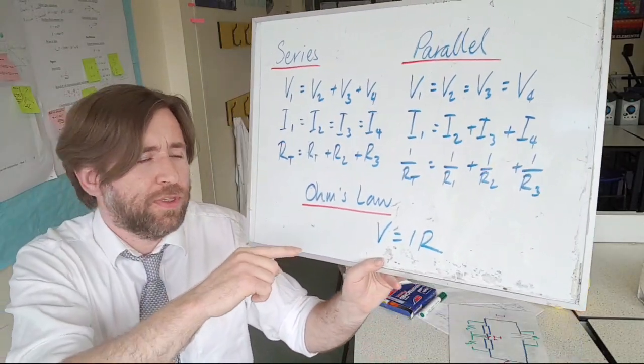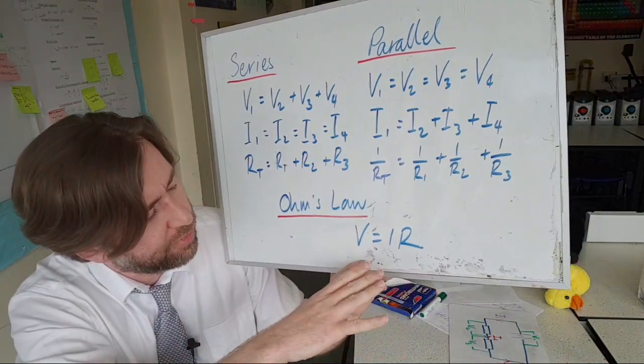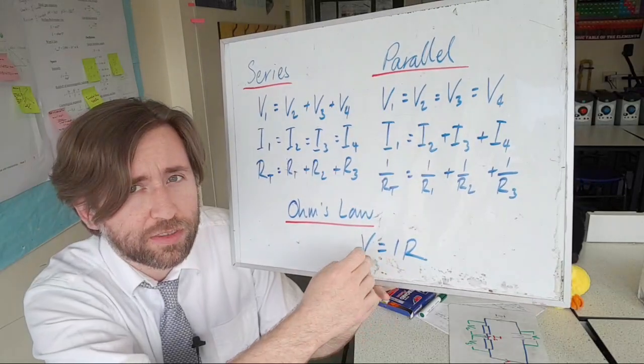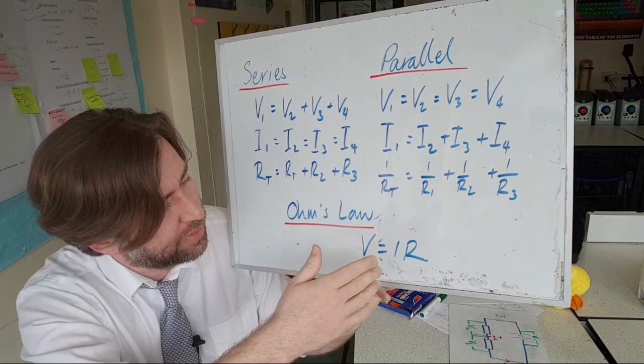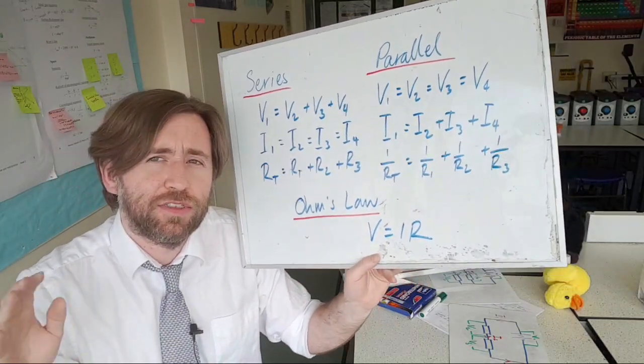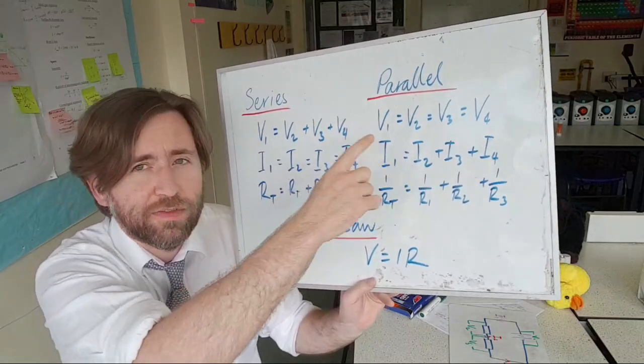Then there's Ohm's law, okay? V equals IR obviously can be rearranged. If you know V and I, you can work out R. If you know R and I, you can work out V. And if you know V and R, you can work out I, right? You can do that at any place in the circuit as long as you use the correct V and I from any of these things.